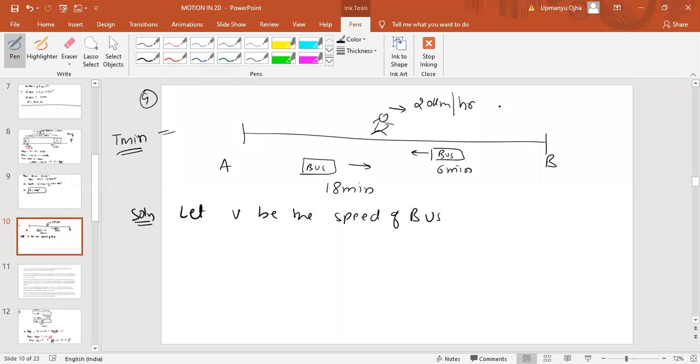Now, what is the distance between A and B? It is equal to the speed of the bus times t. Taking the road as the reference frame, the bus takes t to reach from A to B, so the distance between A and B is v into t.